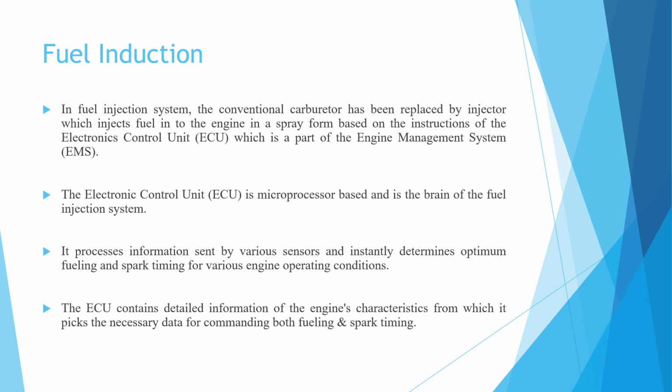The electronic control unit, or the ECU, is a microprocessor which is the brain of the fuel injection system. It processes the information sent by the various sensors and instantly determines the optimum fueling and spark timing for various engine operating conditions. The ECU contains the detailed information of the engine's characteristics, from which it picks the necessary data for commanding both fueling and spark timing.